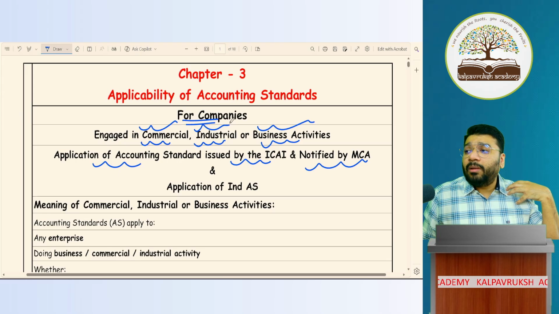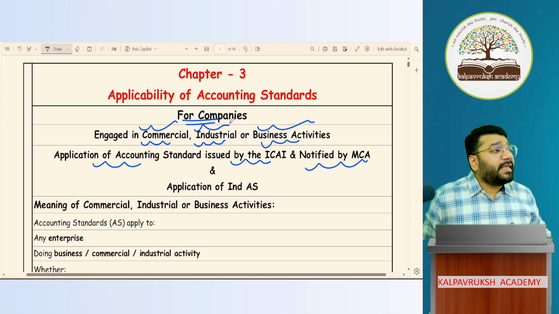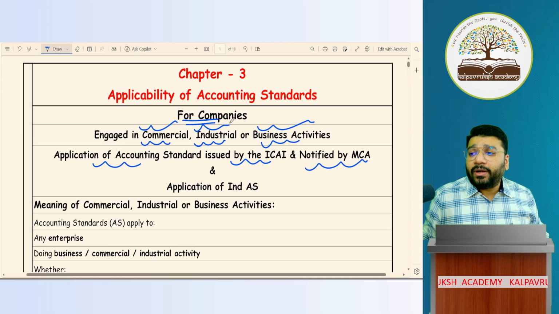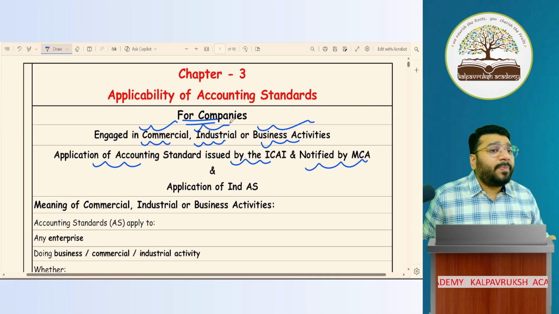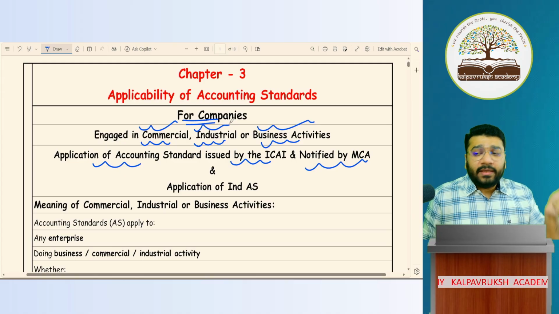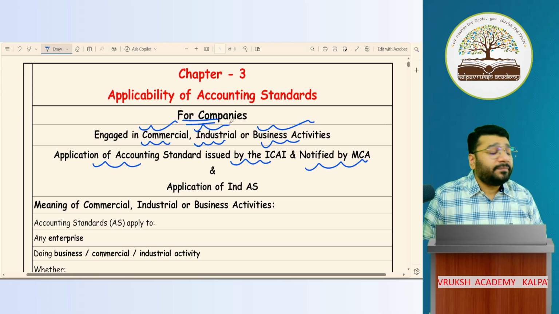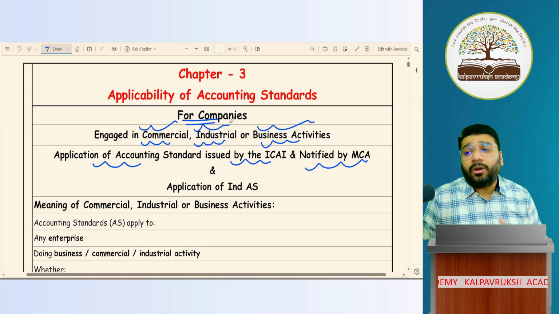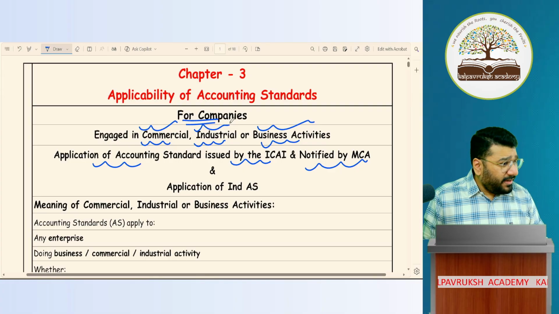Now, the real problem comes where, sir, I'm a Section 8 company. What is a Section 8 company? A not-for-profit organization which is formed as a company as per the Companies Act 2013. If a not-for-profit organization has to see the applicability of accounting standard, whether it applies to them or not, what will you see? Check Section 8. No.